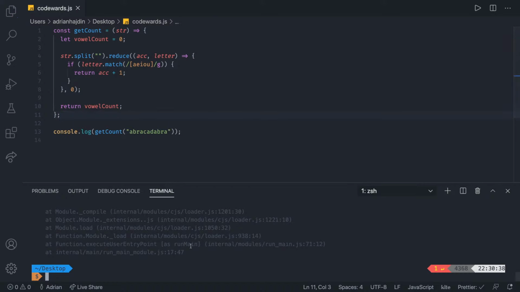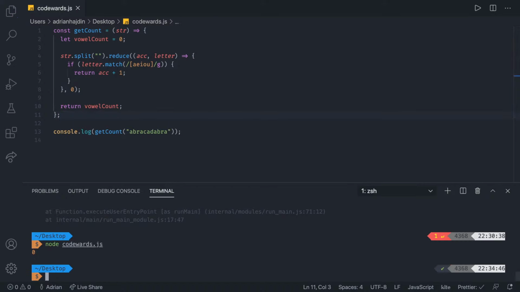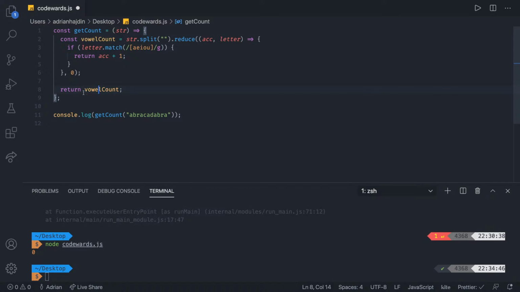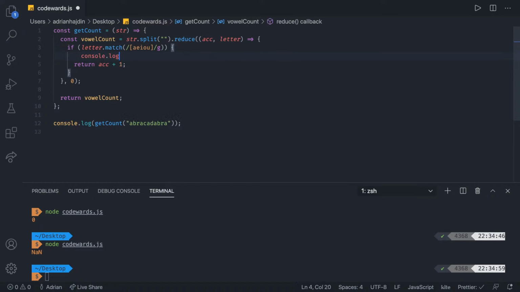So if I do this right now and try to call it again, we do get 0 because we are not returning anything. We have to return this, const vowelCount. So in this case, our vowel count is going to become this thing, and that could potentially work. Unfortunately, we're getting NaN. So let's see what the accumulator is equal to. I'm going to console log the accumulator, and let's see what that is equal to. It is equal to undefined each time.